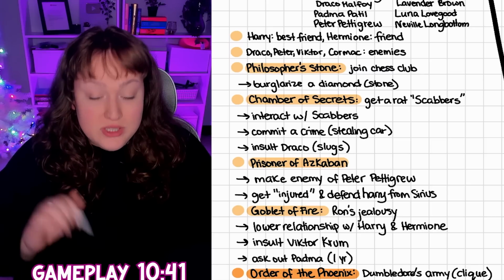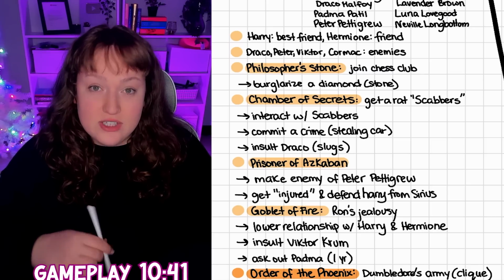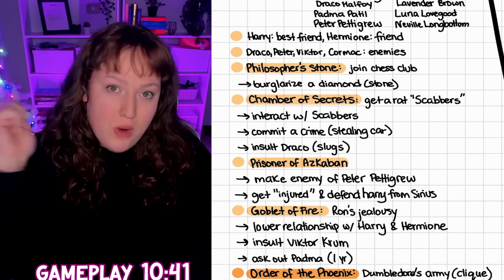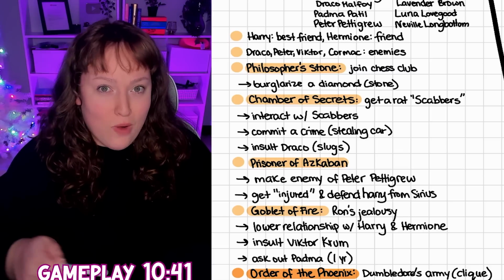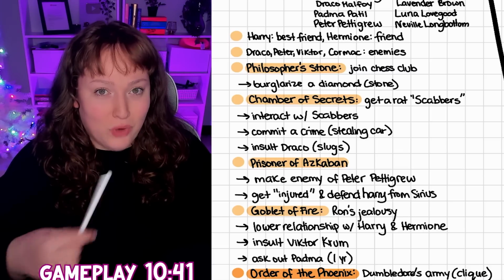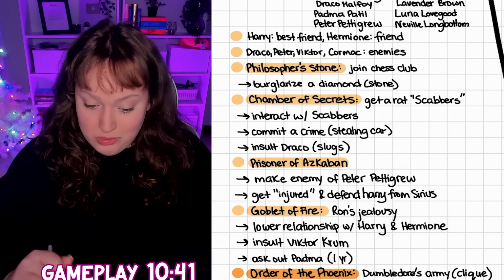We're also going to insult Draco that year to kind of symbolize when with our broken wand, we try to curse him, but then because our wand's broken, it kind of goes back at us and then Ron starts throwing up slugs. So that's what we're going to do as well.